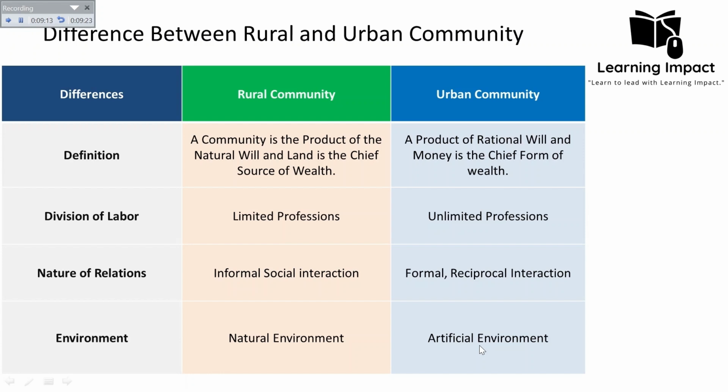For example, any metropolis has busy streets and a network of highways. Residents live and work in a predominantly human-made environment with limited access to natural spaces. So this distinction highlights the differing environmental context of rural and urban communities. Rural communities are immersed in the natural environment, while urban communities are surrounded by the artificial and human-made environment.